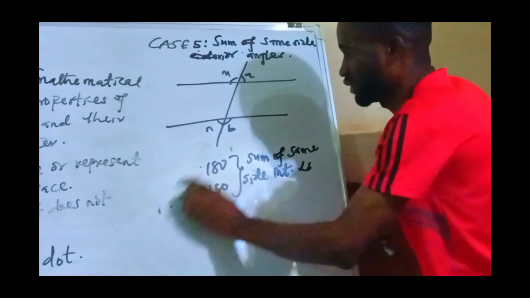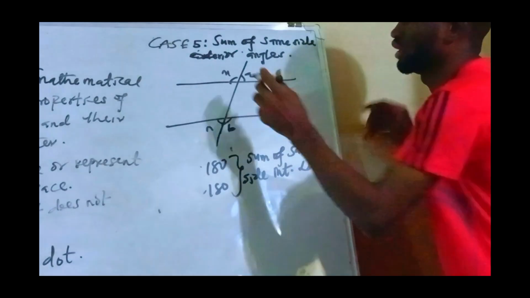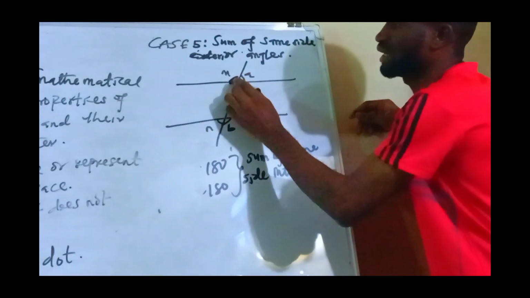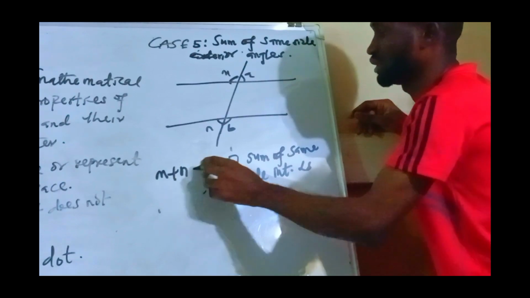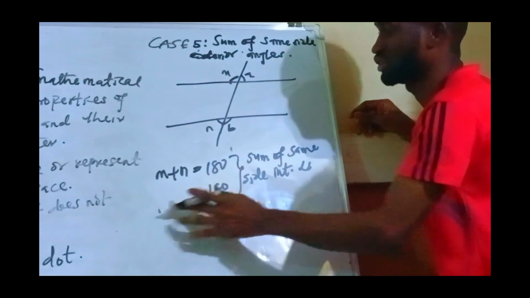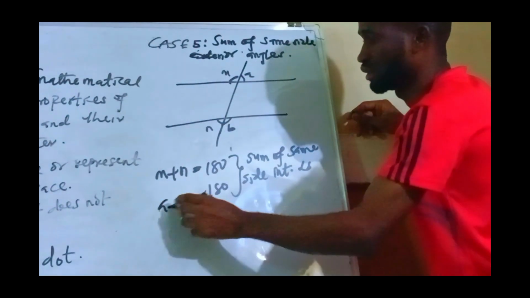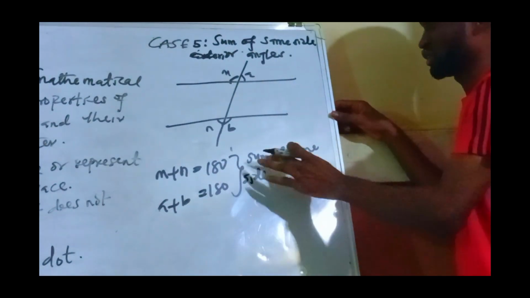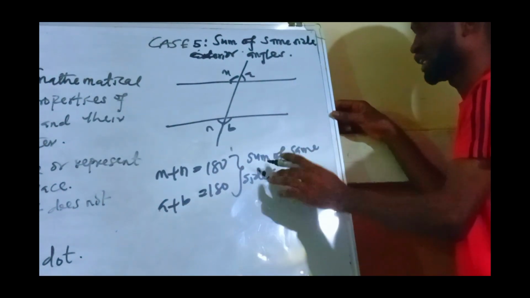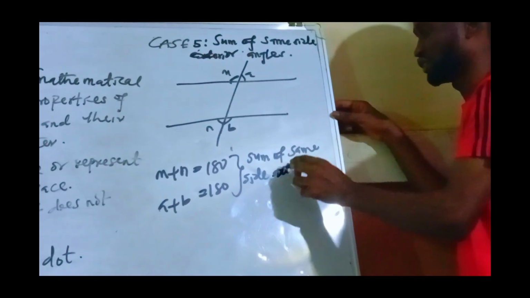So if I add external M and N, M plus N is equal to 180. A plus B is equal to 180. So this is the sum of same side exterior angles. Idea?